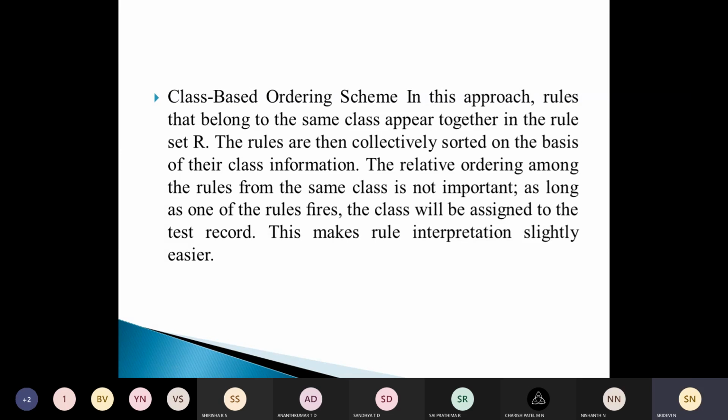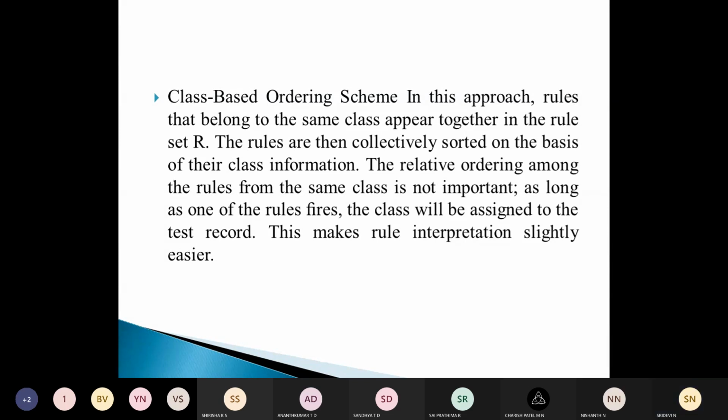Okay, so in this approach, the rules that belong to the same class will appear together in the rule set. Everything will be more clear if we take an example, isn't it? If I simply say that the rules that belong to the same class appear together in the rule set R, it's better to go for an example. We'll do that later.